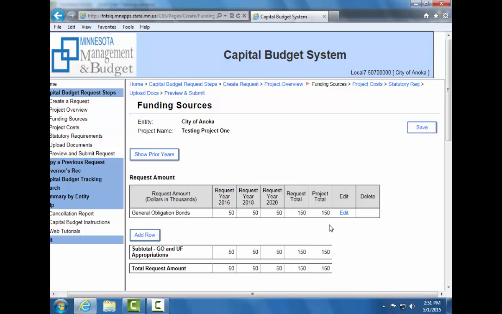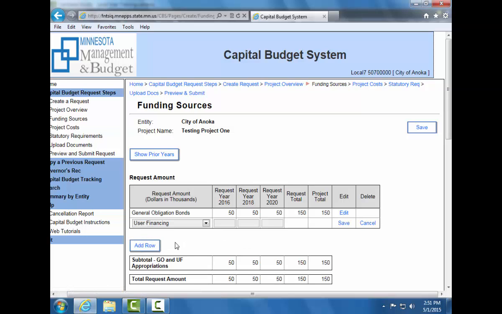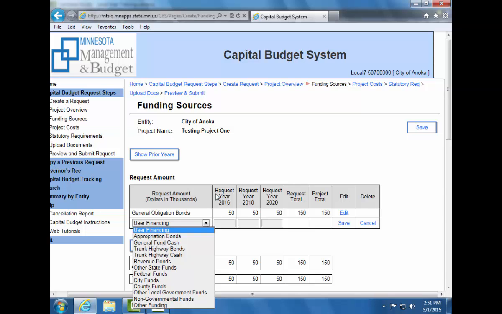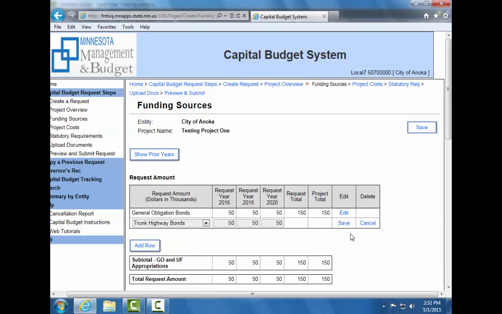If you are requesting state funds from sources other than the general obligation bonds, you may click on Add a Row and select from the drop-down menu the source of which you would like to request. Select Save when you have finished all of your changes.